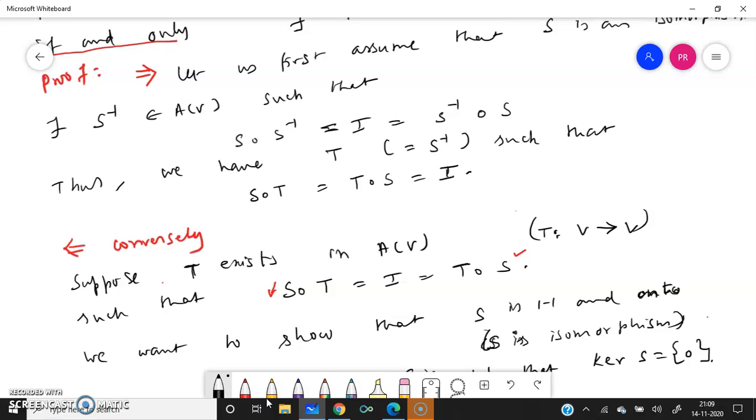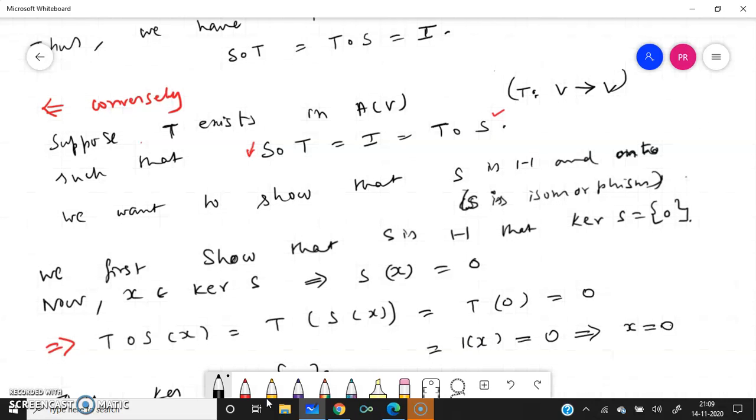Conversely, suppose T exists in A of V, that is, T from V to V, such that S composed with T equal to I equal to T composed with S. This is given. So we have to prove that S is an isomorphism, that is, we have to prove that S is one-to-one and onto. In order to prove that S is one-to-one, we have to prove that the kernel of S is the singleton set 0. Now X belongs to the kernel of S, which means S of X equal to 0.